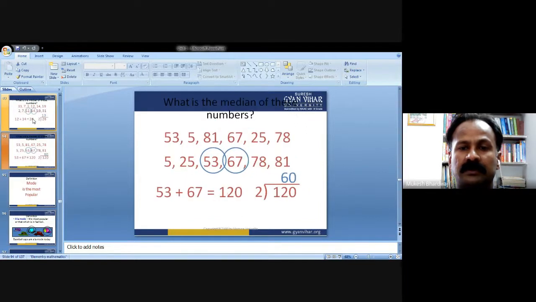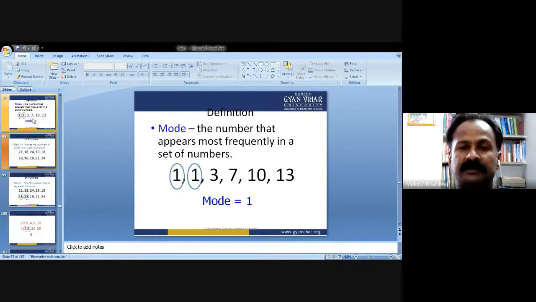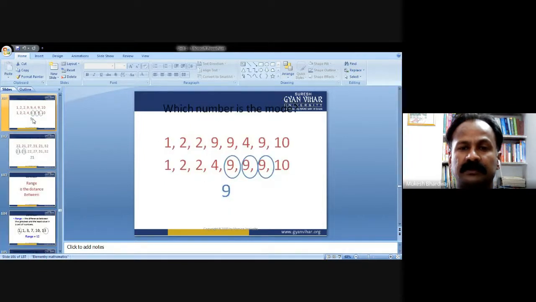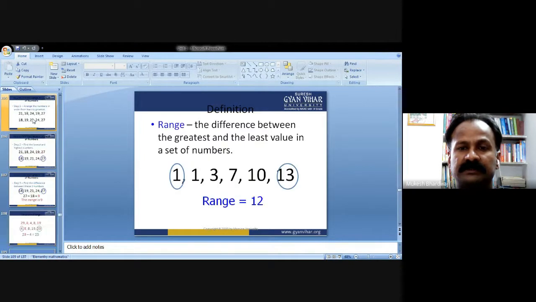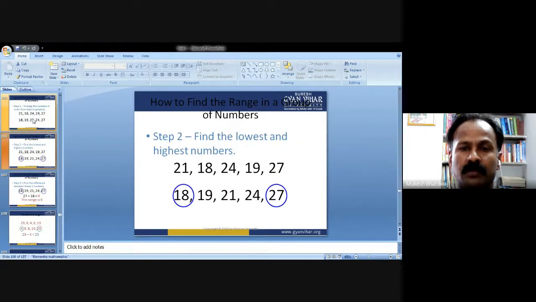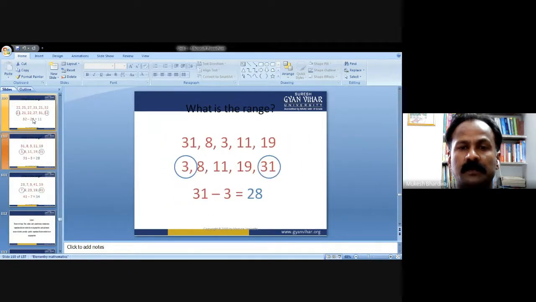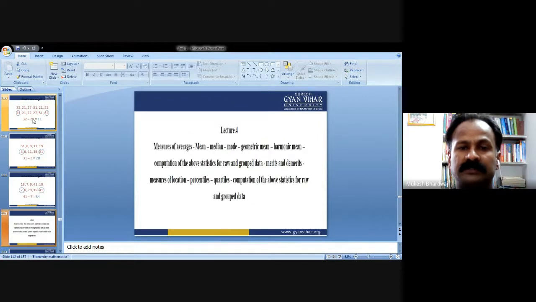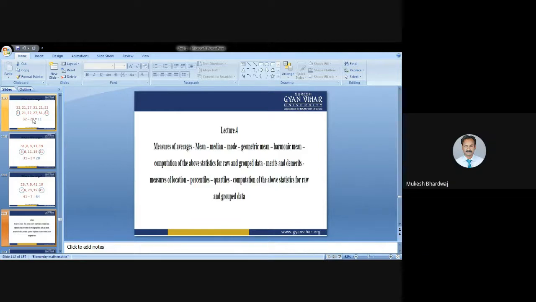Now I'm just starting, in continuation of this topic, with some question answers and some quiz sessions. That is measure of averages, that is mean, median, mode, geometric mean, harmonic mean, computation of the above statistics for raw and grouped data, their merits and demerits, measures of location, percentiles, quartiles, computation of above statistics for raw and grouped data.